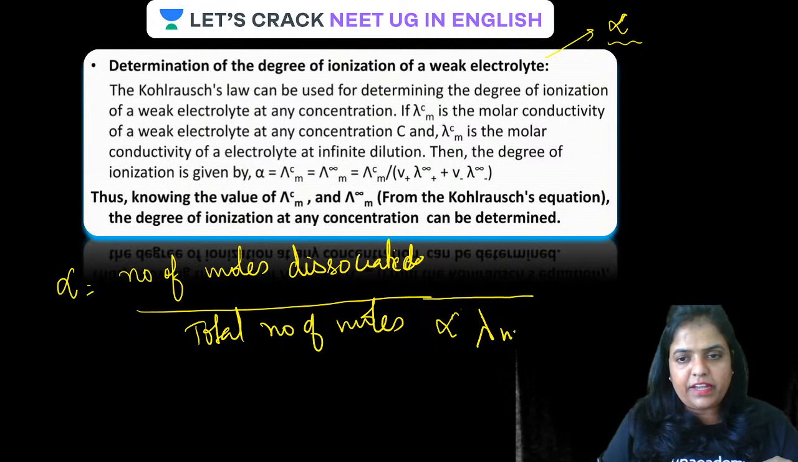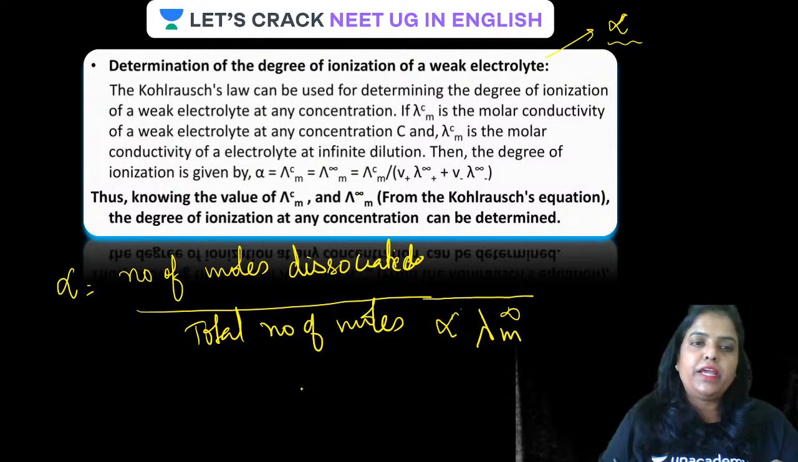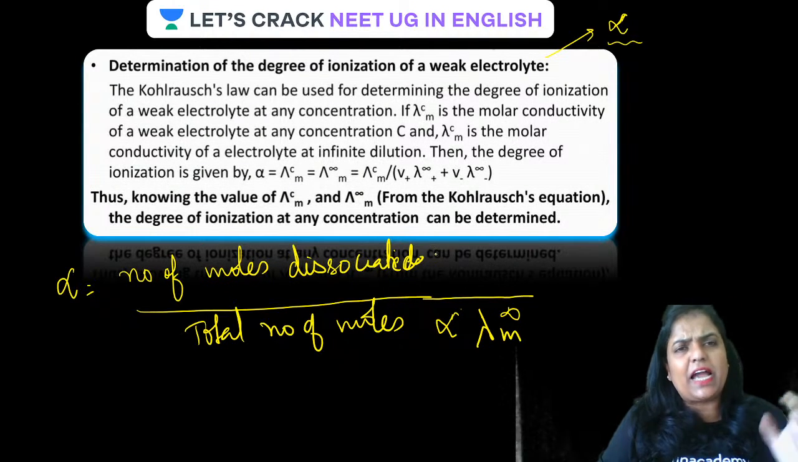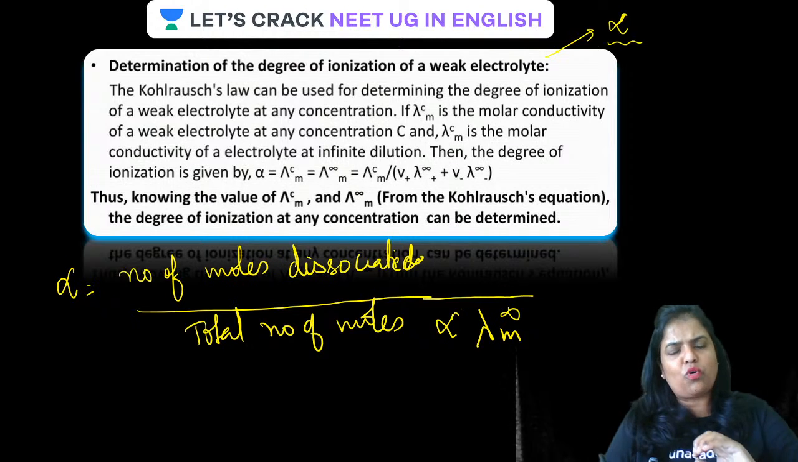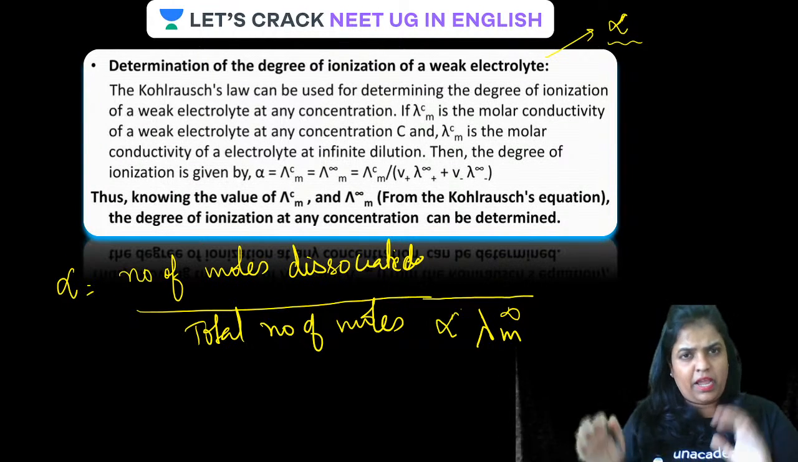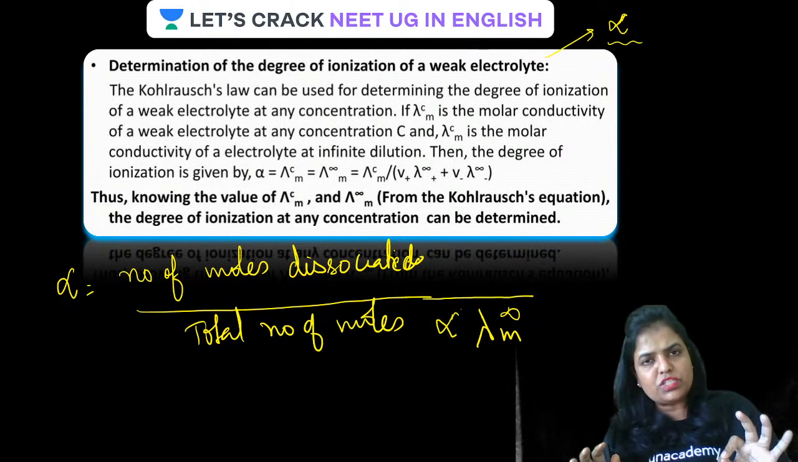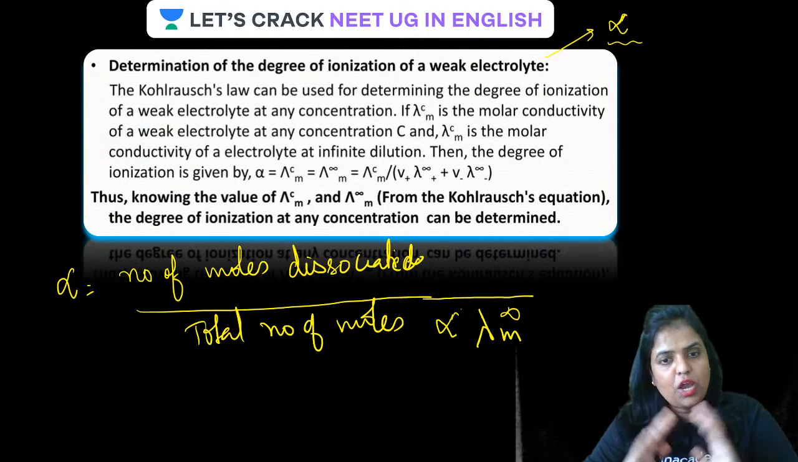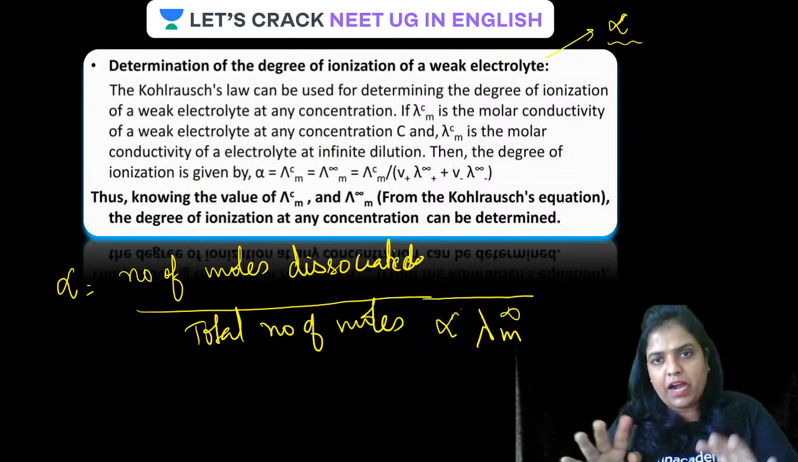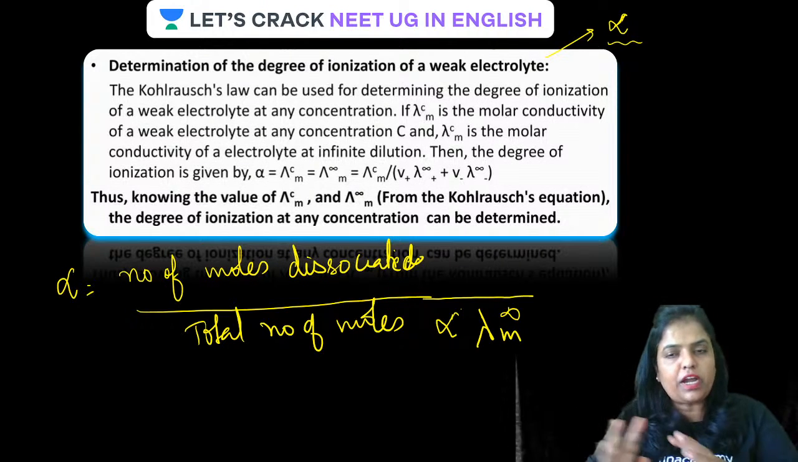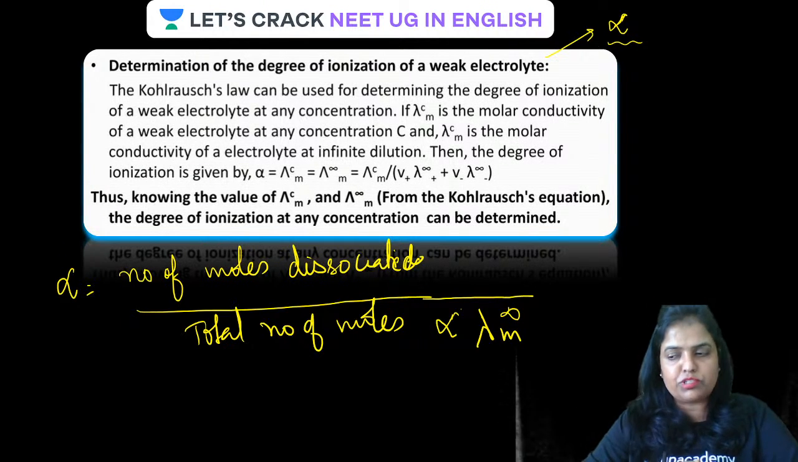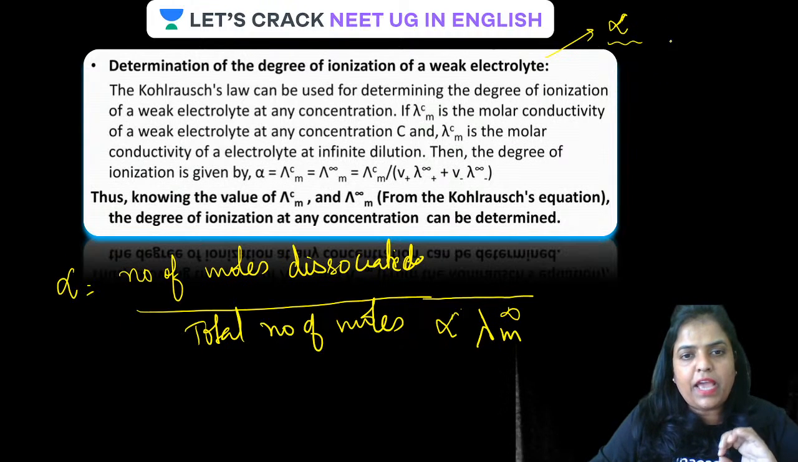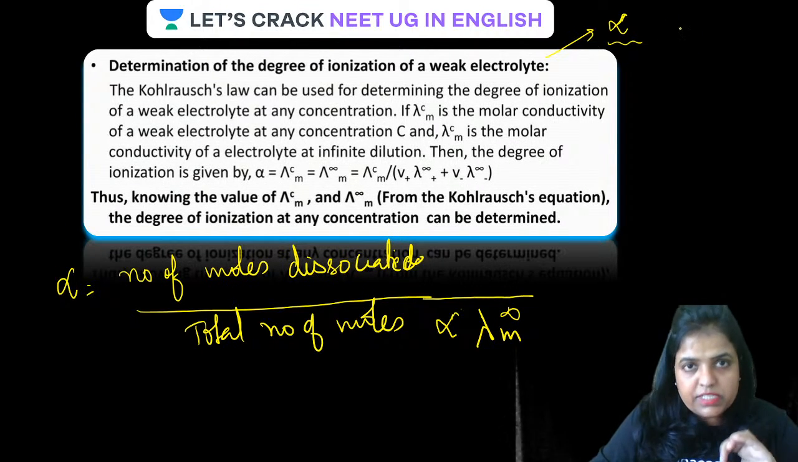So can we write it as lambda m at infinite dilution? Now, the number of moles dissociated will depend on the concentration, the molar conductivity at any concentration, because that is not completely ionized at any given concentration. All the ions are never ionized completely. Why are they not ionized completely? Because at higher concentration, beta, see, why at any concentration do we take that all the moles are not ionized? There is a reason for that.